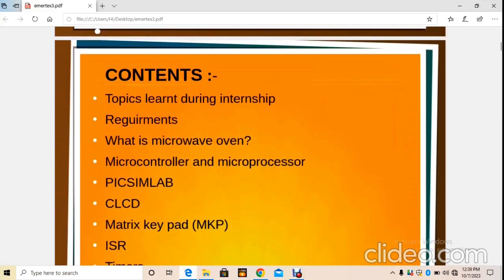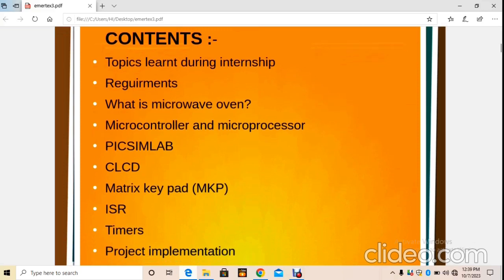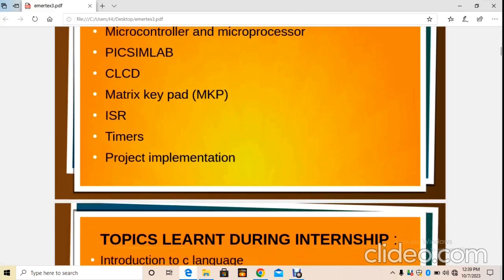And here are the contents of the topics: what we learned during the internship, requirements, what is the microwave oven, microcontroller and microprocessor, PICSim Lab, CLCD, matrix keypad, ISR, timers and project implementation.